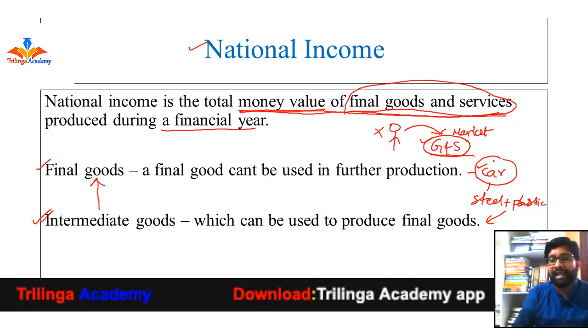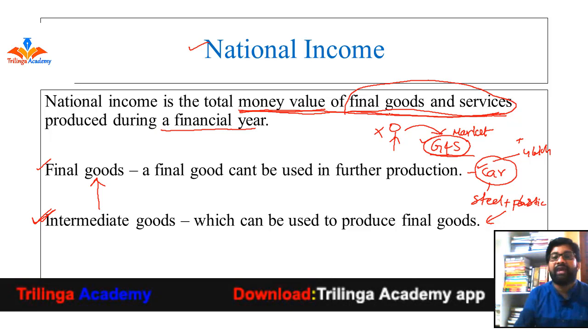Let's say, for example, a car sells in the market at 4 lakh rupees. That 4 lakh itself includes the cost of the intermediary products also. If you add them separately again, it will show a higher value. That is the reason why we do not take intermediary products into account while calculating GDP. The cost of the intermediary products is already included in the cost of the final product.